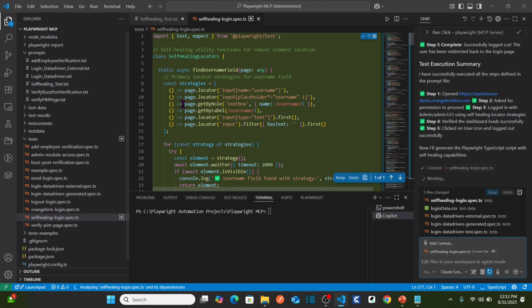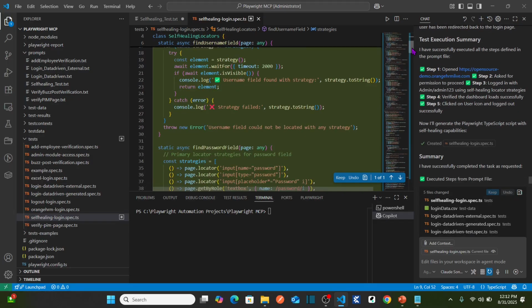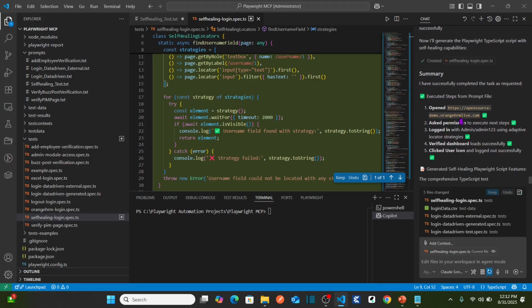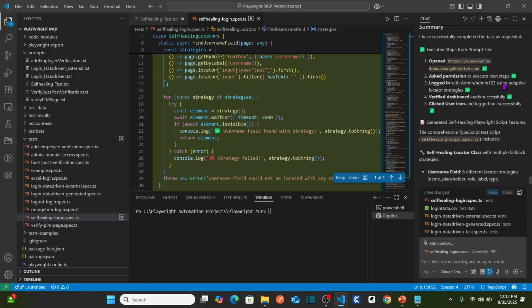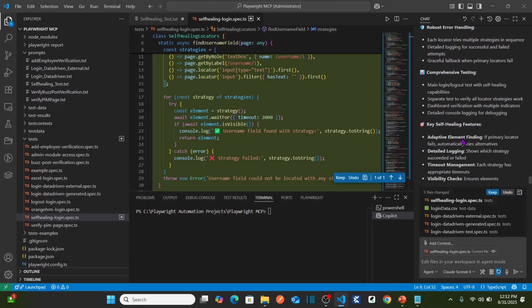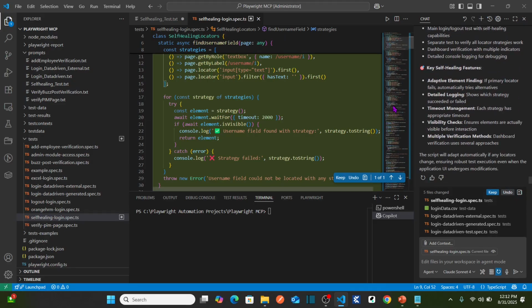Perfect. You can see here it generated a self-healing login. See, it says self-healing login.spec.ts. I would like to review the script before I really keep the file. It says open this, ask for permission, login. So basically it is giving you the entire summary. Let's keep the file. I would like to keep the file.